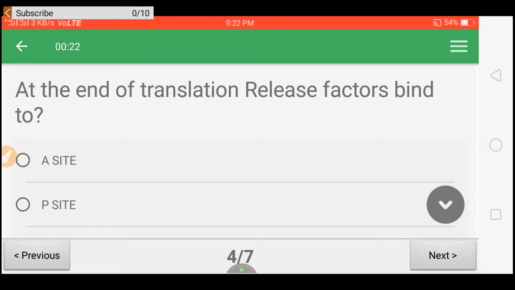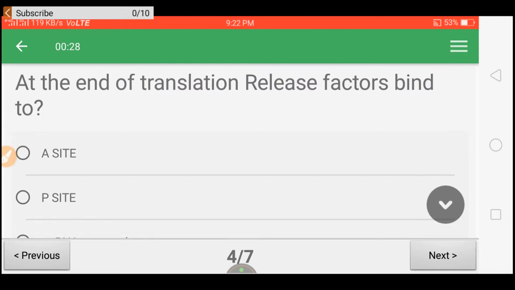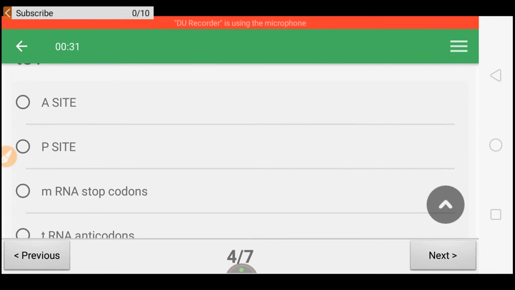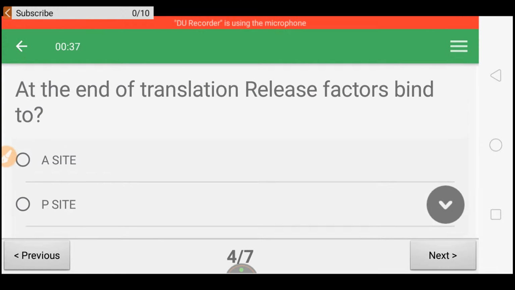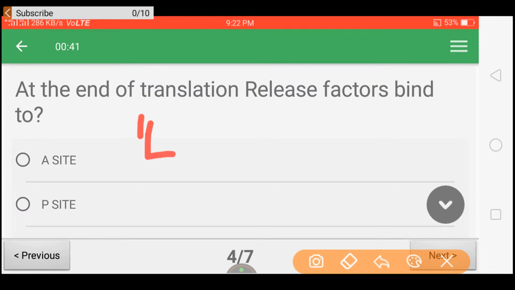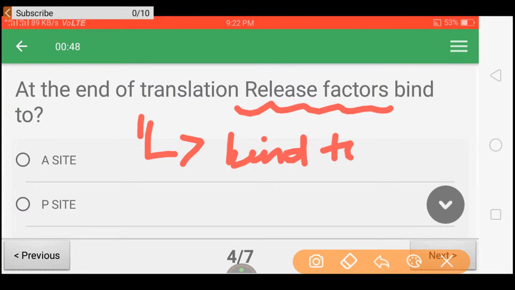Our first question is, at the end of translation, release factors bind to: A site, P site, mRNA stop codons, or tRNA anticodons. At the end of translation, these release factors bind to stop codons.